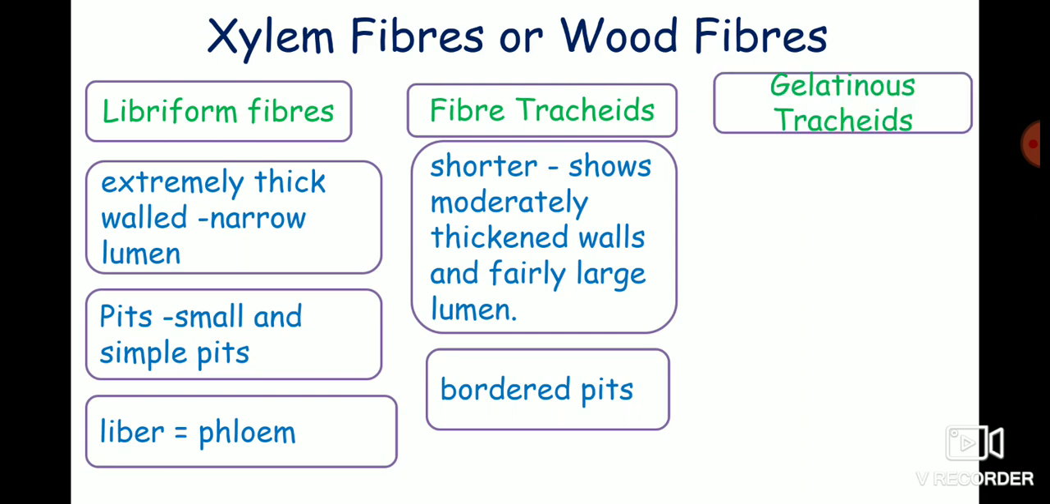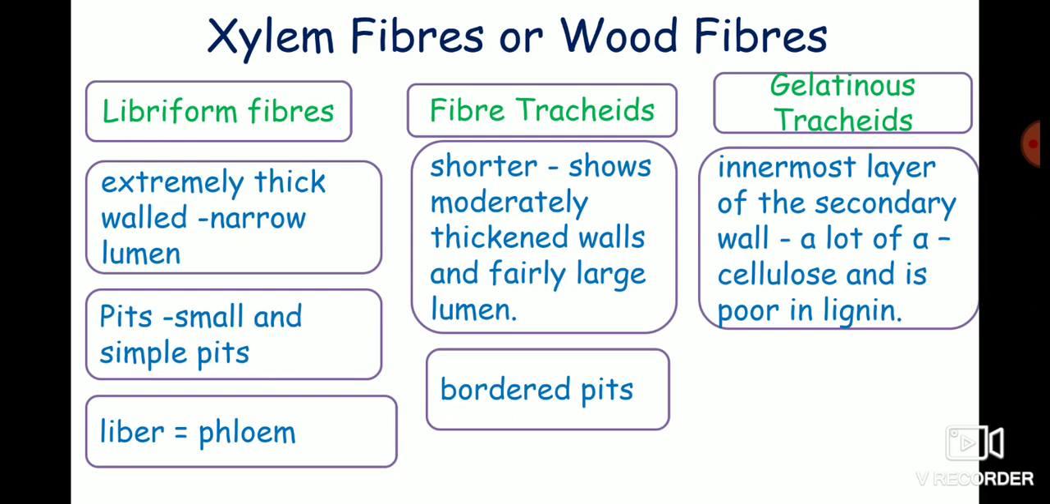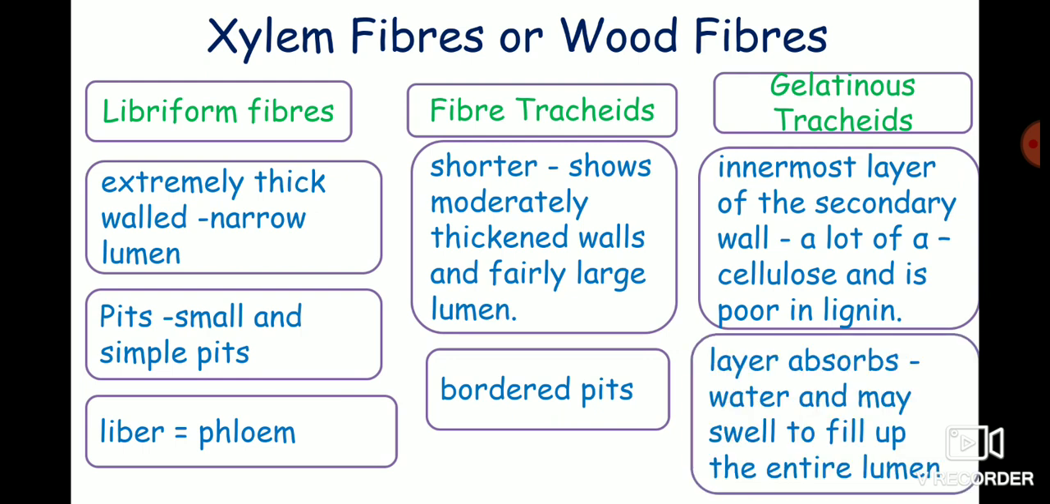In secondary xylem of dicots, another type of fiber is identified, known as gelatinous or mucilaginous fiber. The innermost layer of secondary wall in this fiber contains a lot of cellulose and the cell walls are poor in lignin. So these walls absorb much water and swell to fill up the entire lumen of the fiber and become gelatinous or mucilaginous. So xylem fibers are mainly libriform fibers, fiber tracheids and gelatinous fibers.